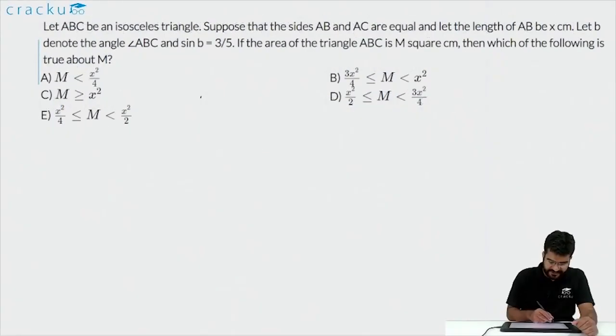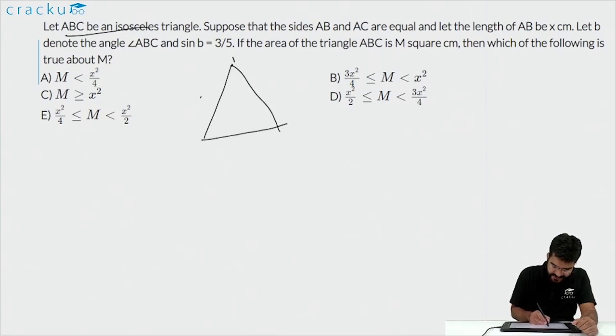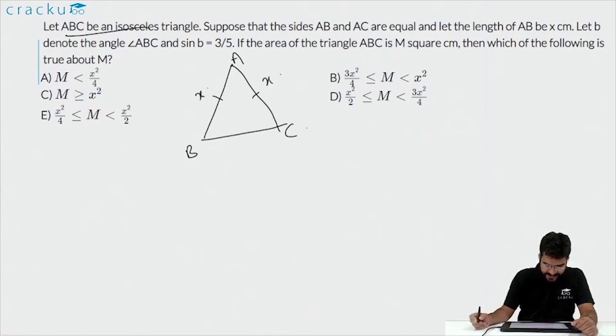In this question it is given that ABC is an isosceles triangle. Let us first draw ABC. So this is ABC. It is told that AB and BC are equal and the length of AB is equal to x centimeters. Therefore, the length of AC is also equal to x. Let B denote the angle ABC. So this is B. Because this is an isosceles triangle, even this will be B. And sine B is given as 3 by 5. If the area of the triangle ABC is M, which of the following is true?